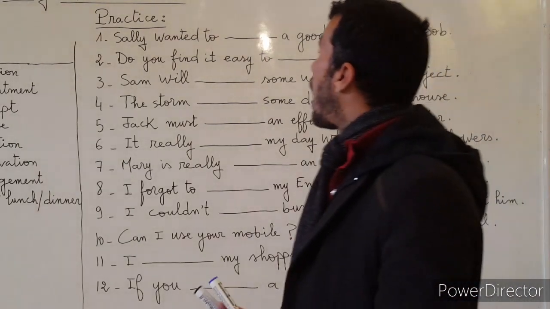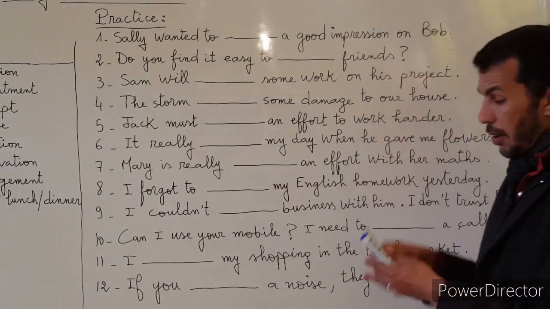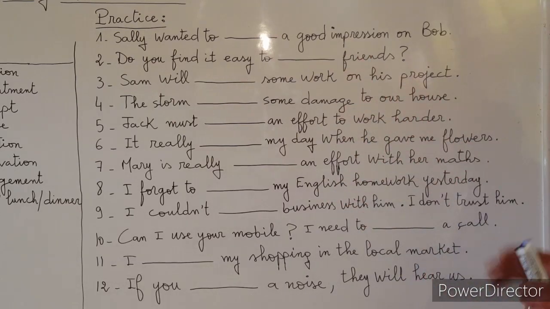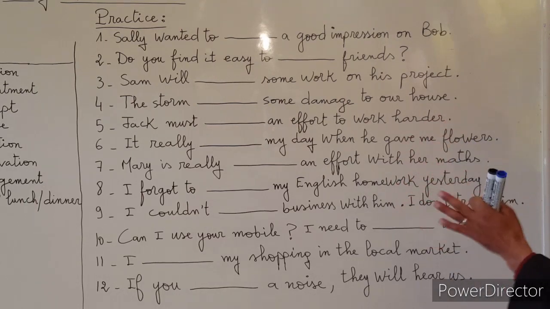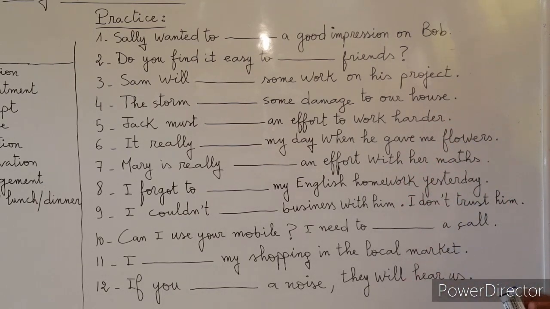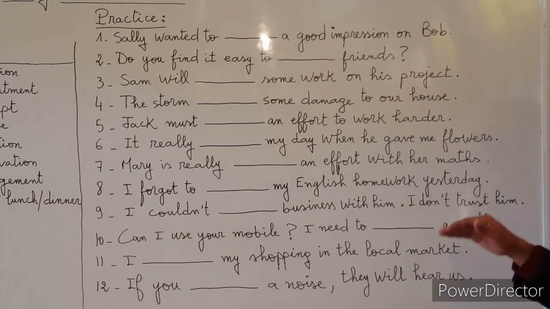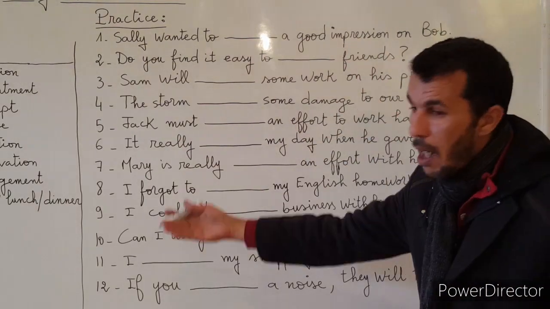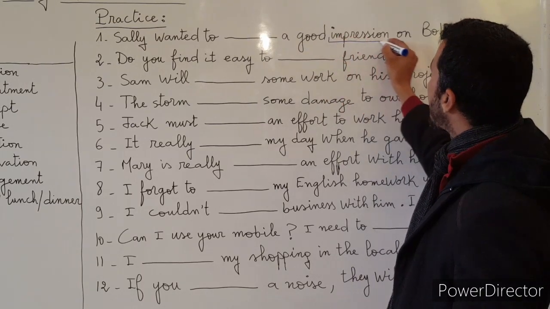So let's do number one. Sally wanted to a good impression. The focus here is not on the whole sentence. If you want to understand the meaning, of course, you need to read and understand every single word here. But to memorize, and it's very difficult to do that, the list of words that go with do and make, then the focus will be on what comes right after. So here we have the word impression.